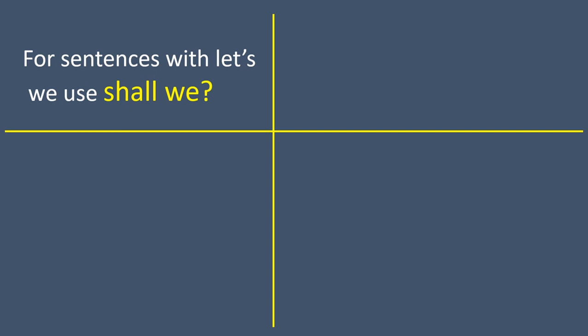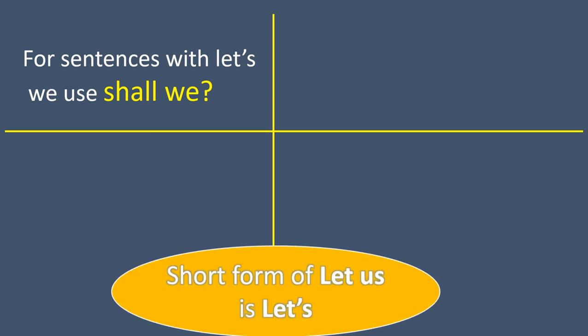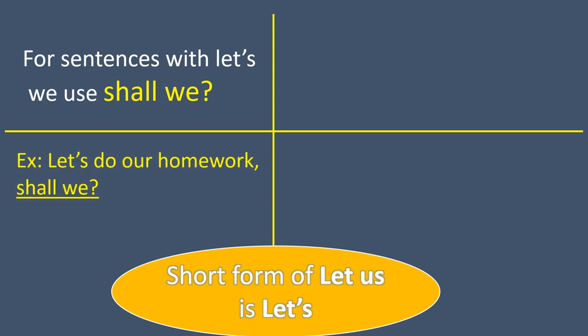Have a look at the next special case in question tags. For sentences with let's, we use shall we as the question tag. If there is a sentence beginning with let's, we should write the question tag as shall we. Actually, the short form of let us is let's. Let us, let's. The short form of let us is let's. See the example. Let's do our homework.